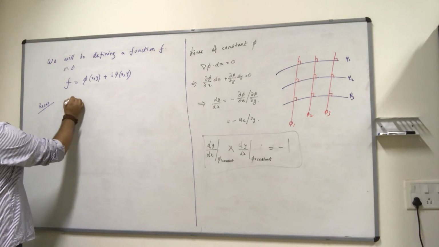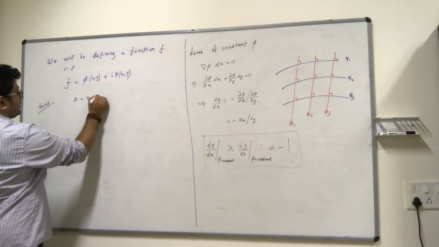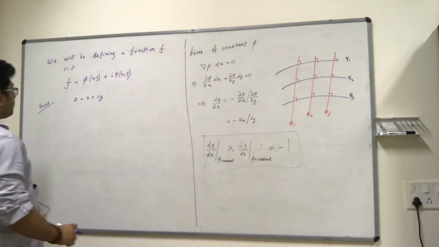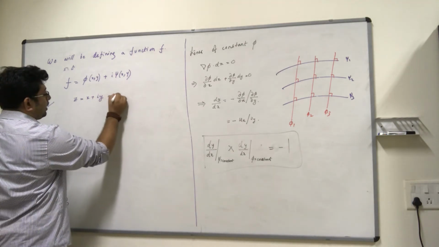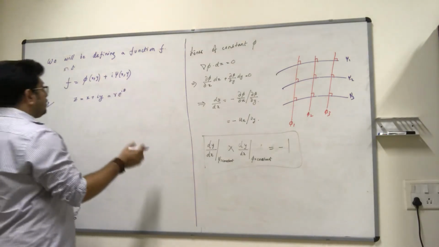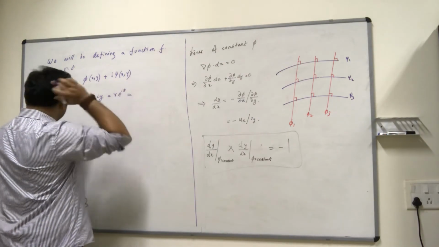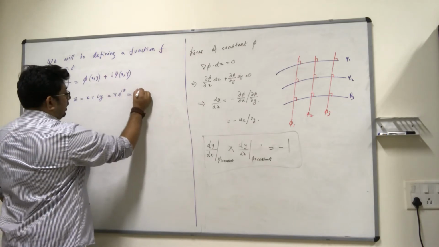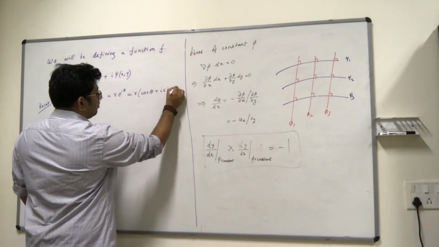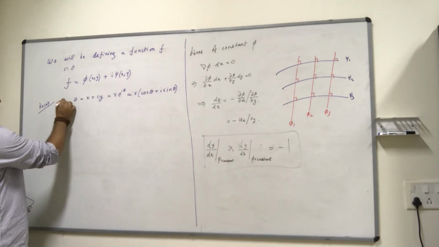So complex numbers are numbers such that, let's say z is a complex number, then it can be represented as x plus iy, where x and y are both real quantities, right? Or in polar form, it can be written as r e to the power i theta, where theta is some angle between 0 and 2 pi, and r is a real number again, and theta is obviously again a real number. So this can alternately also be written as r times cosine theta plus i times sine theta. This is any arbitrary complex number.